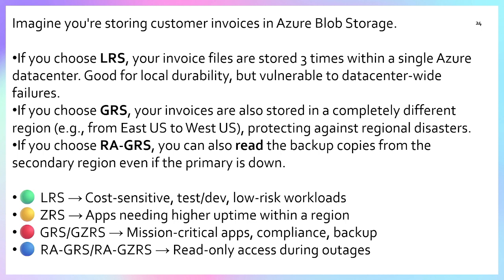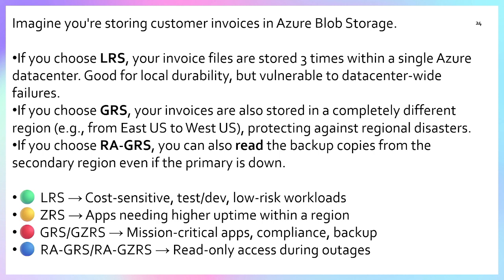But if you choose GRS, then your invoice is stored in a completely different region, for example East US and West US, protecting against region disaster as well. Whereas if you use RAGRS, then you can also read the backup copy from the secondary region even if the primary region is down. So these are a few things which we should always remember.